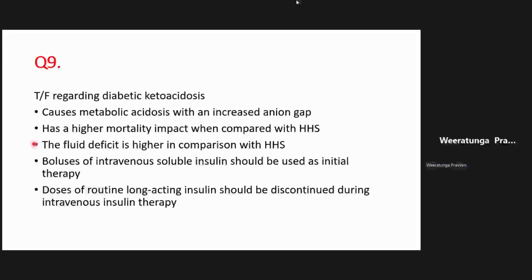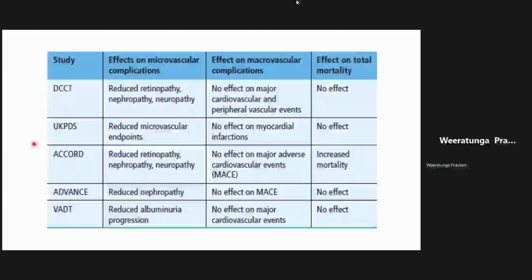Right. So Iran is asking an important question, which is a very good question. Why don't we tightly control glucose in the elderly, though it prevents microvascular complications? Now Iran is challenging the point that I told you a little earlier, that we don't go for very strict glycemic control in the elderly, who have lots of other complications. Now the reason is, Iran, in the elderly, if you start controlling their blood sugar, yes, their microvascular complications will reduce.